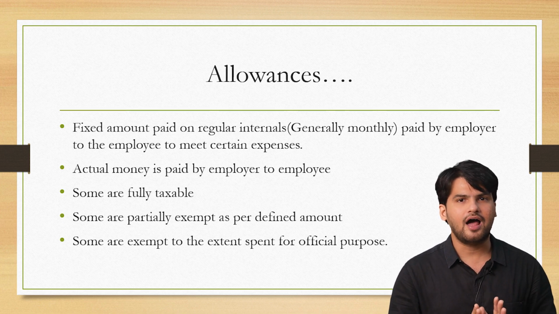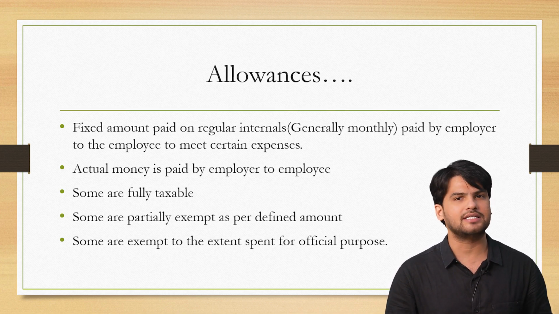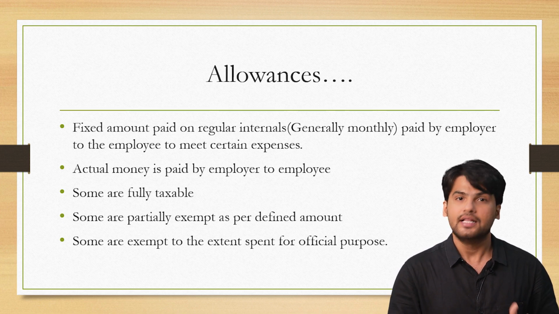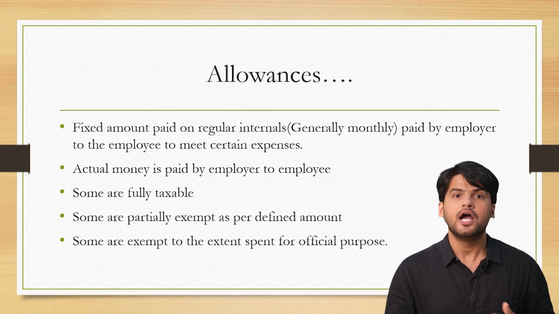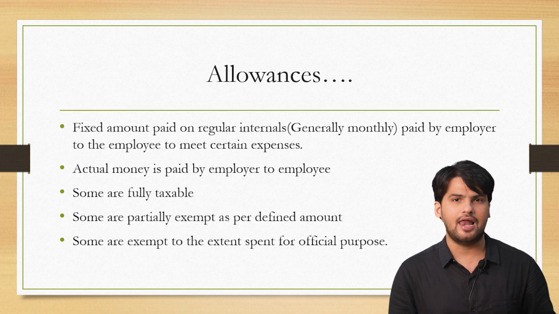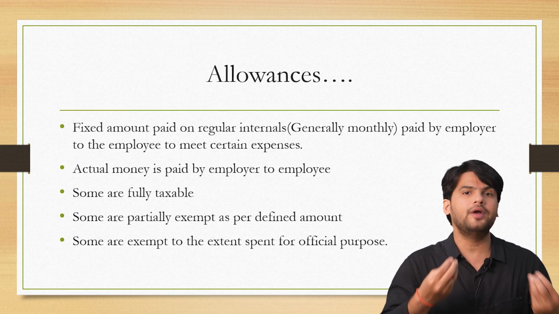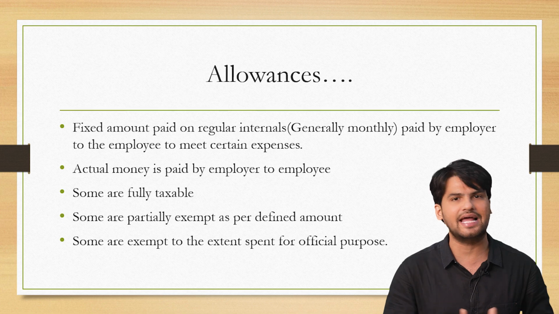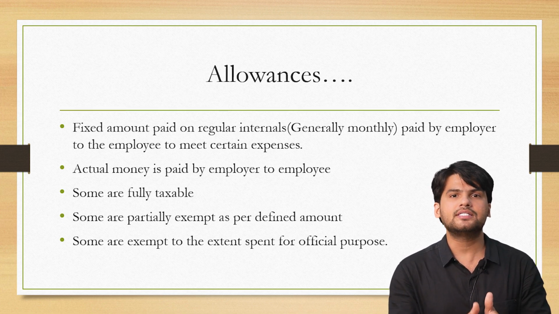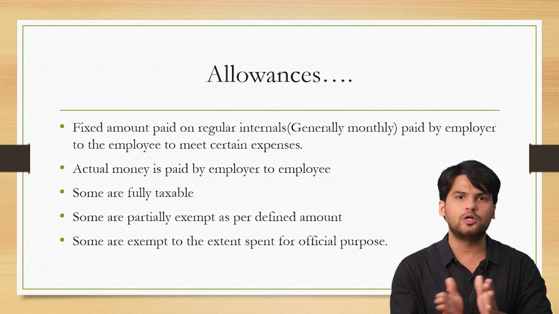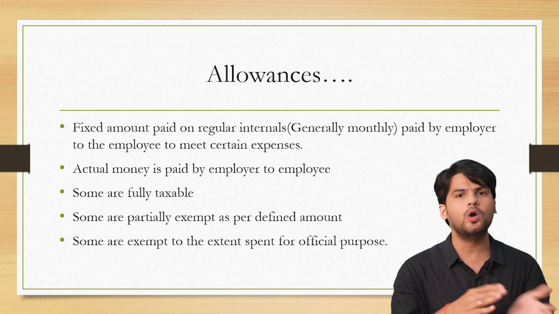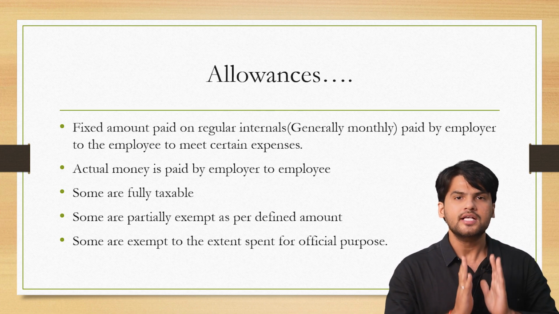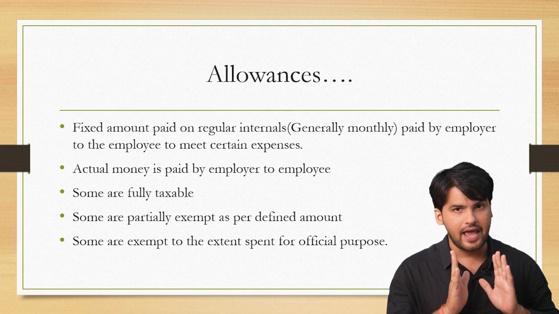Some of the most famous allowances are dearness allowance, house rent allowance, children education allowance, children hostel allowance, commuting allowance, traveling allowance, medical allowance, food allowance, uniform allowance, etc. These allowances are also further categorized in a couple of different ways based on their taxability in the old regime and new regime. Some of the allowances are exempt.